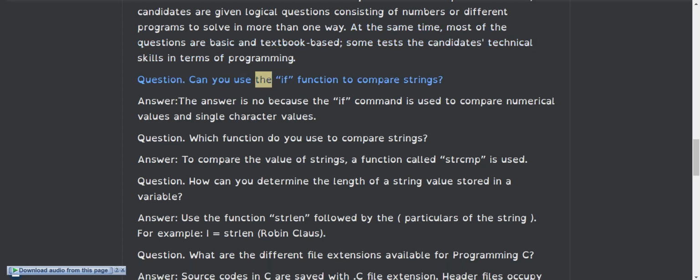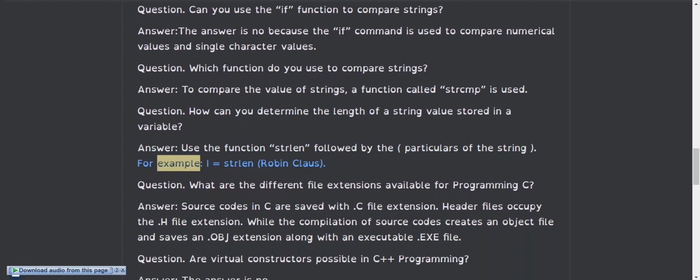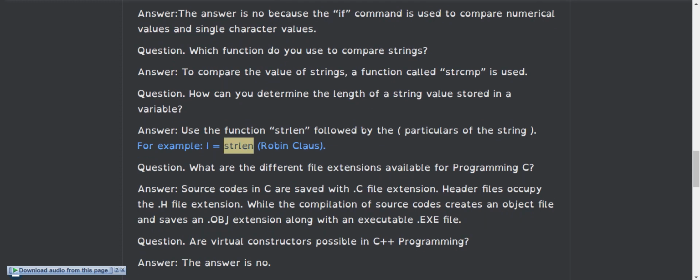Question: can you use the if function to compare strings? Answer: the answer is no, because the if command is used to compare numerical values and single character values. Question: which function do you use to compare strings? Answer: to compare the value of strings, a function called strcmp is used. Question: how can you determine the length of a string value stored in a variable? Answer: use the function strlen followed by the variable. For example, i equals strlen.